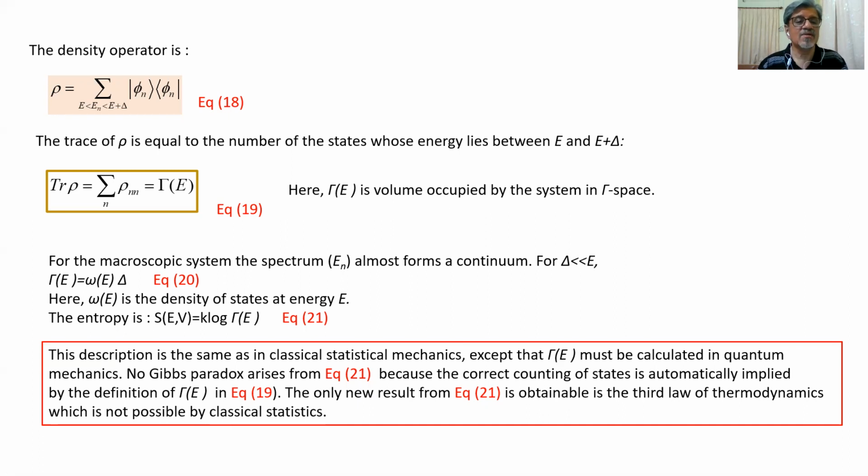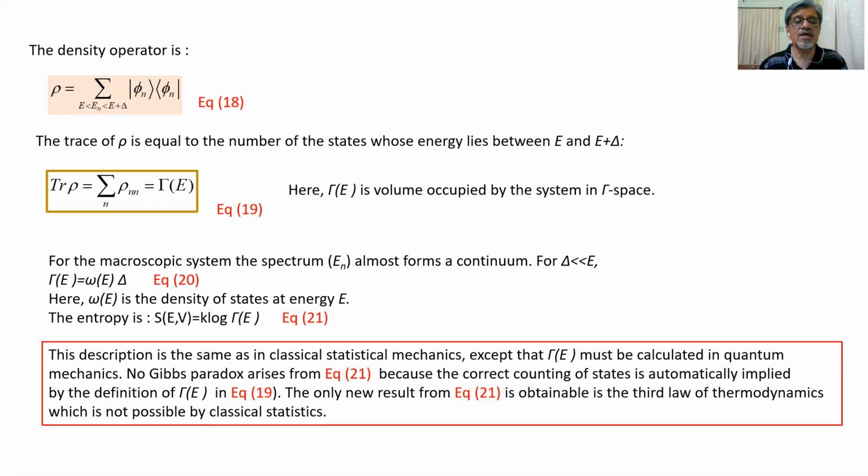And we know that the entropy is defined as a function of E and V, and that can be k log gamma E, and that is equation number 21. So we can use the gamma E value over here. This description is the same as in classical statistical mechanics, except that gamma E must be calculated in quantum mechanics, or in a quantum mechanical way.